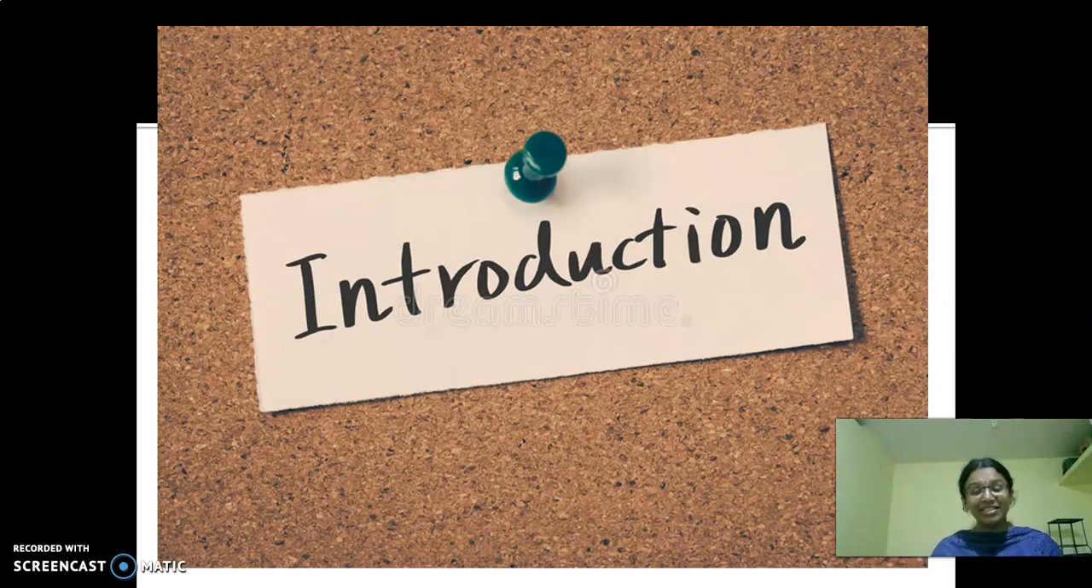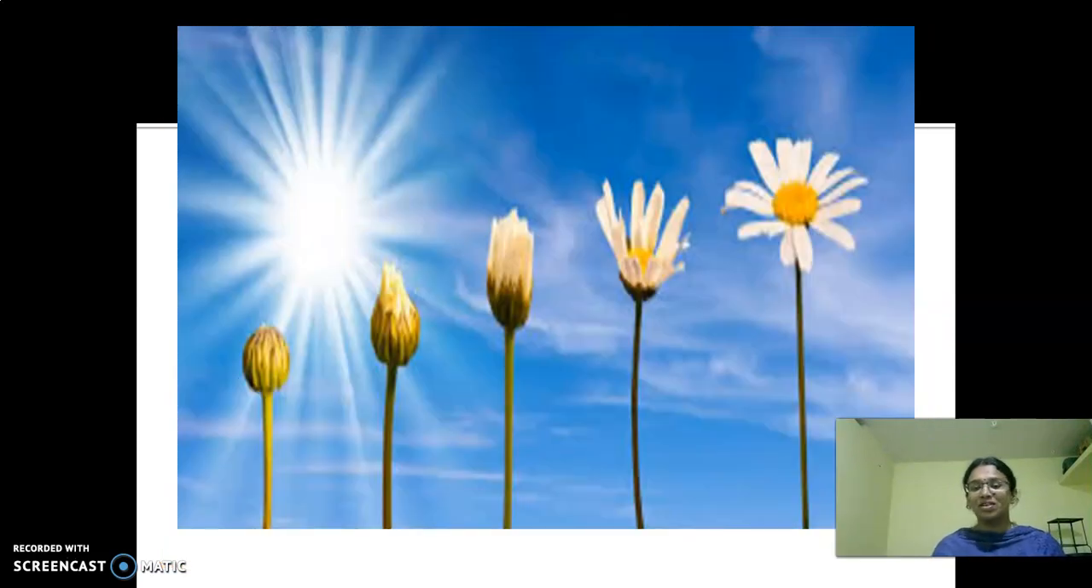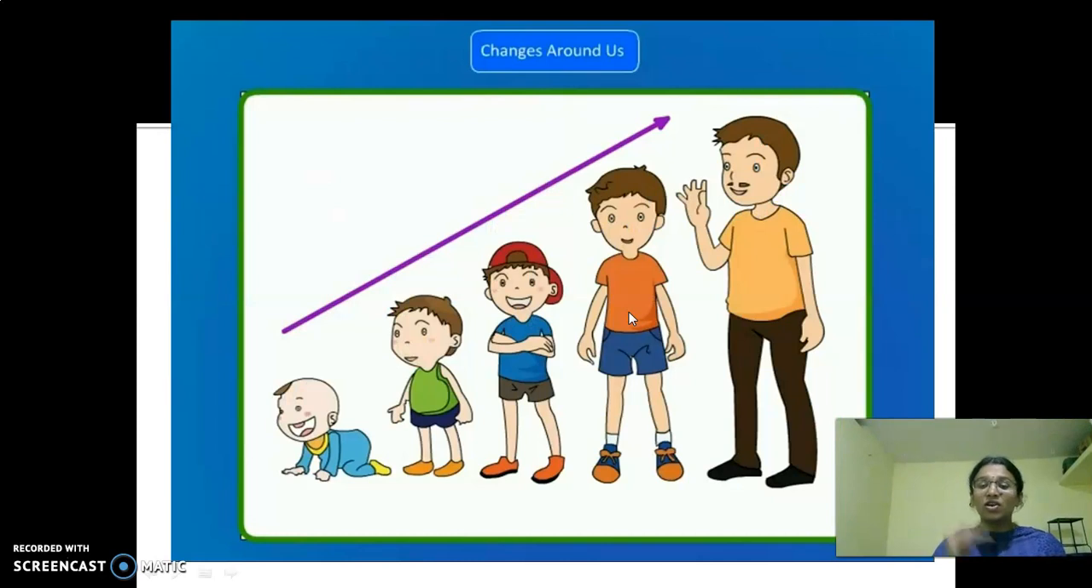What does this introduction say, children? As I told you already, everything around us changes. Nothing is permanent in this world. Do you agree with this point? Yes. So, what is this? The bud has changed, converted into a flower. This is a change. Then, growth of people. This is also a change. So, everything around us changes.